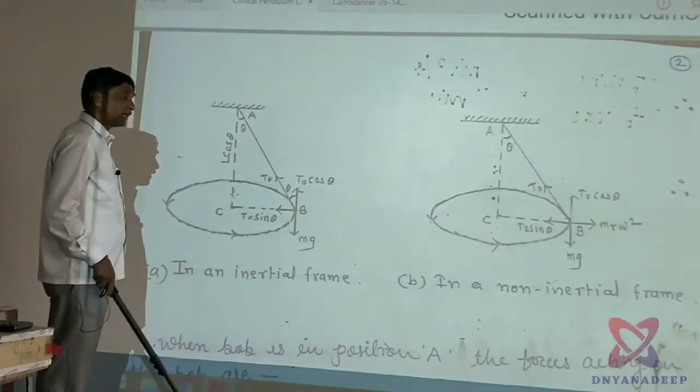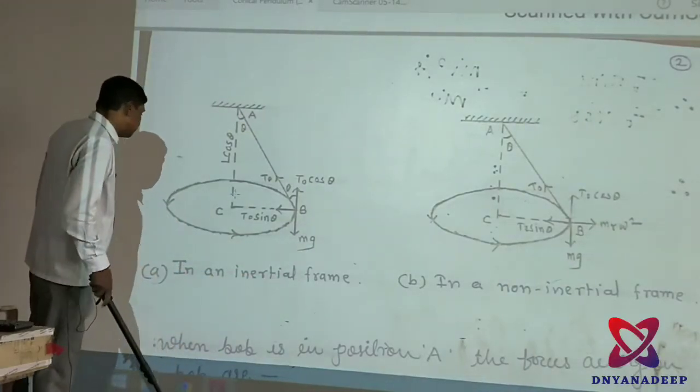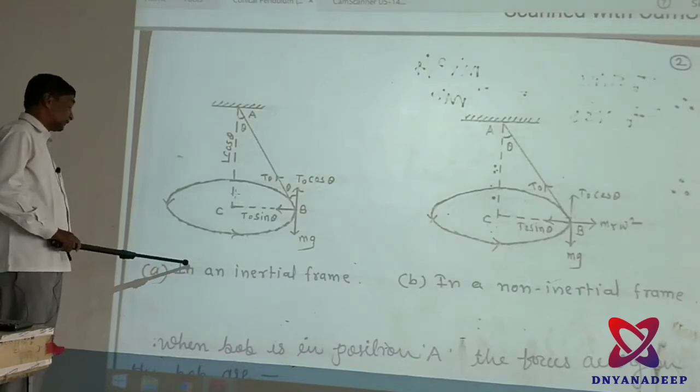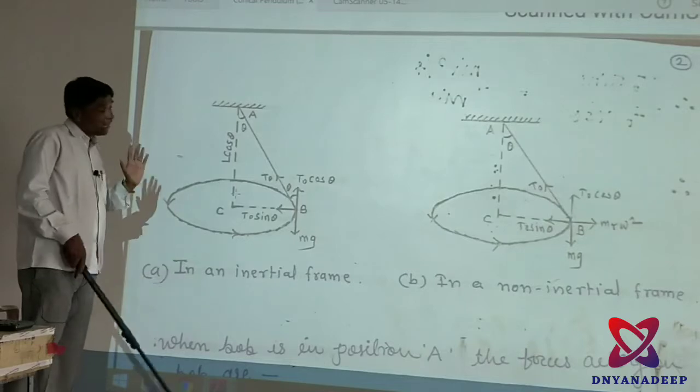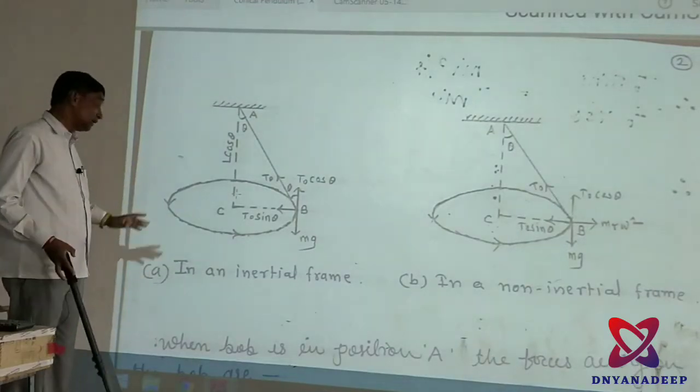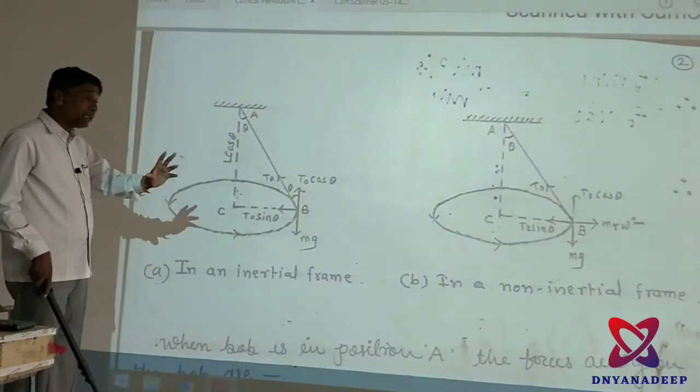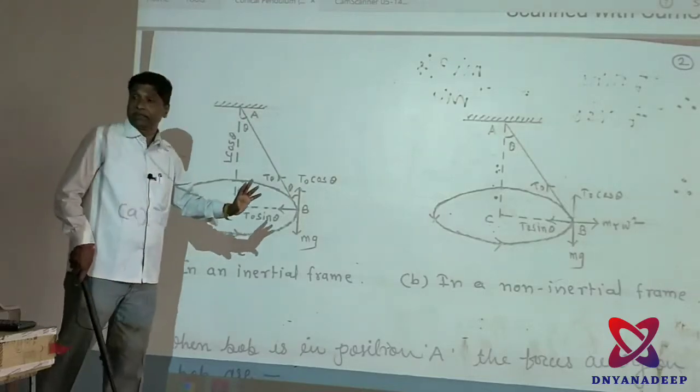One figure is in the non-inertial frame of reference, and this figure is in the inertial frame of reference. Inertial frame of reference, as you saw in 11th standard, means a fixed frame, and a non-inertial frame is not a fixed frame.